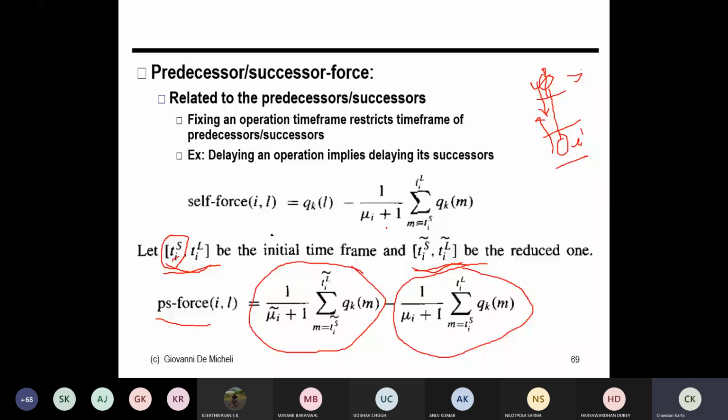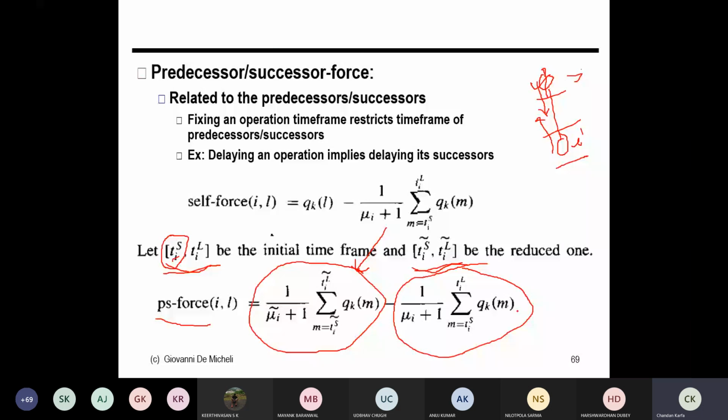Okay, so basically the successor force is the self force in the revised time frame minus the self force in the current time frame. Let us try to understand this. This is understandable, right? Because I reduce the time frame for the successor node. Okay, so let's try to understand this.